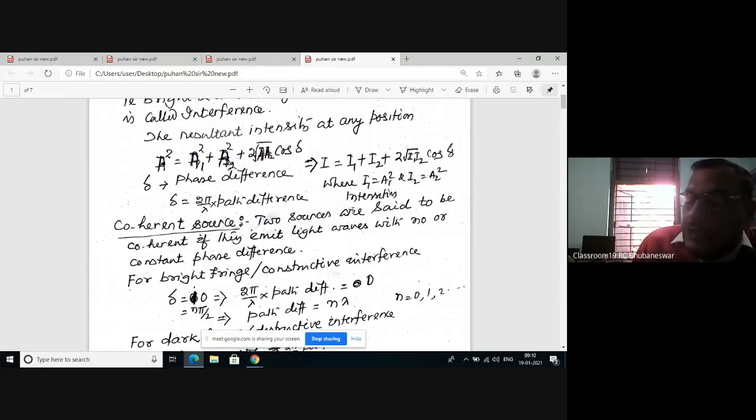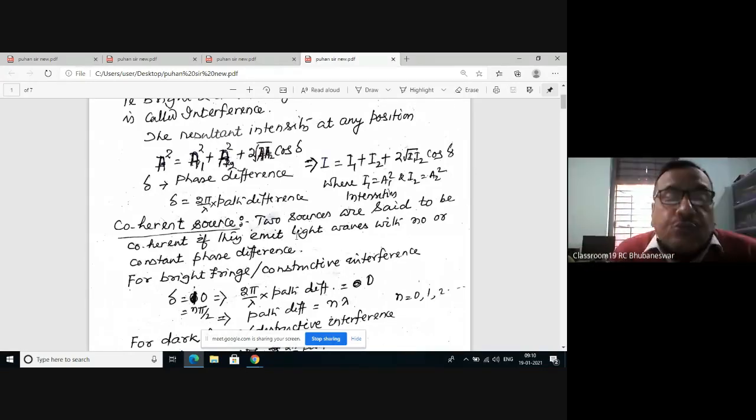Let's come to coherent sources. Two sources of light are said to be coherent if they emit light having the same or constant phase difference, or in phase with each other. If you take two sources of light, these two sources are said to be coherent if the light they emit has a constant phase difference or is in phase with each other.